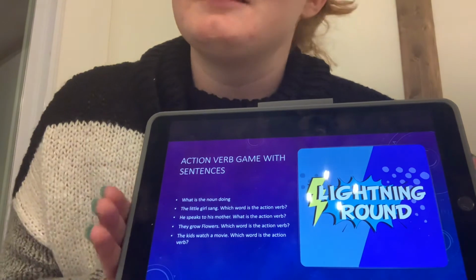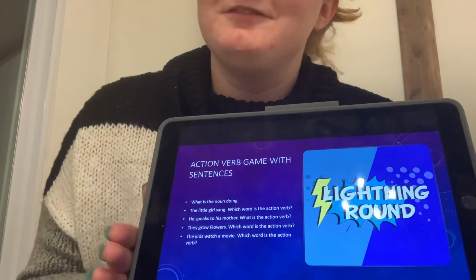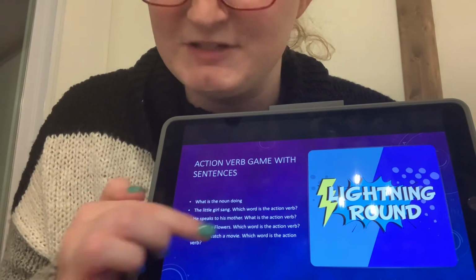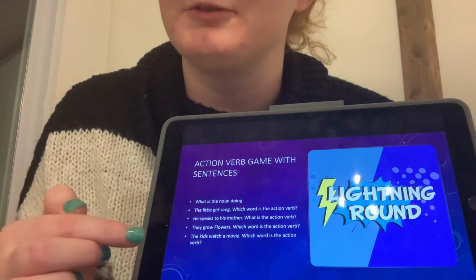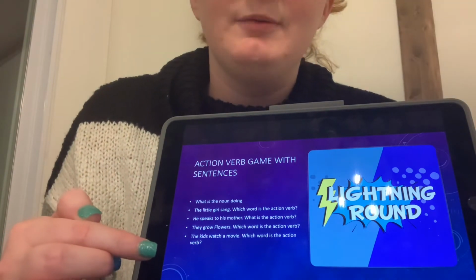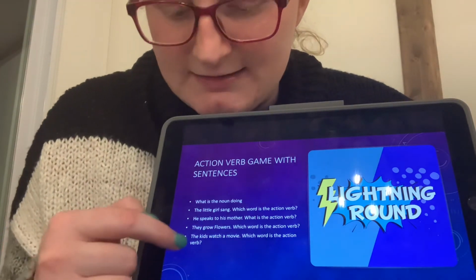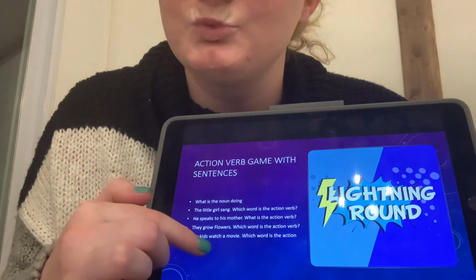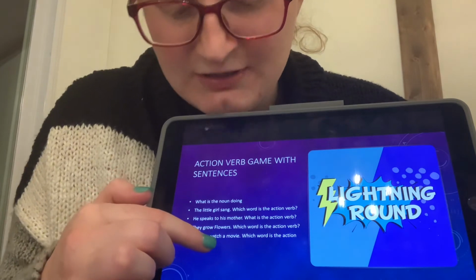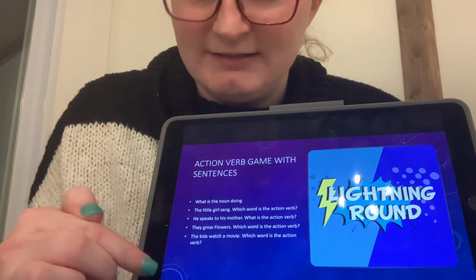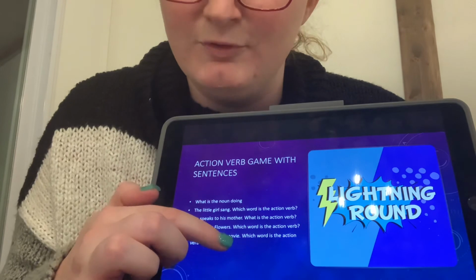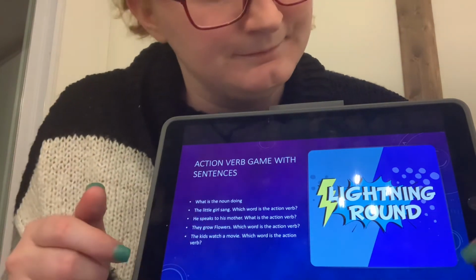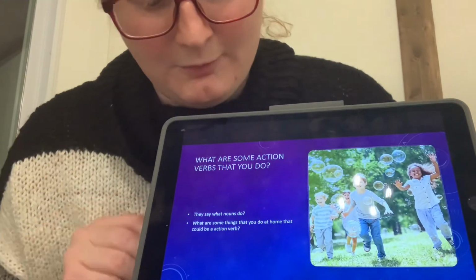And remember, we did learn a little bit about our SVO. So our subject, our verb, and our object. So here in this last sentence, we can remember that SVO that we learned for how to make a sentence. Our subject is the kids. Our verb is watches or watch. And a movie would be the object. So the kids watch a movie. Subject, verb, object. SVO.